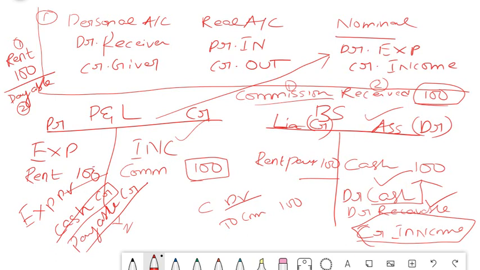Apart from this, there is nothing in your expense and income entry. Only the name changes. Sometimes they give you the person name. You have to write that person name instead of payable or receivable. If it is in cash, then very much easy. Straight away put it into cash and credit your income. If it is expense, debit your expense and credit cash. That's it. This is the logical way of thinking in terms of P&L and balance sheet. Okay. I hope this is clear to you now.